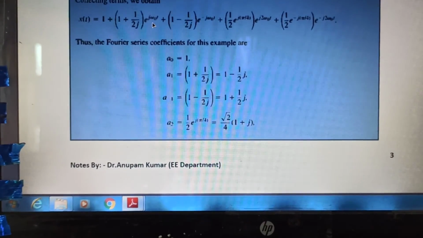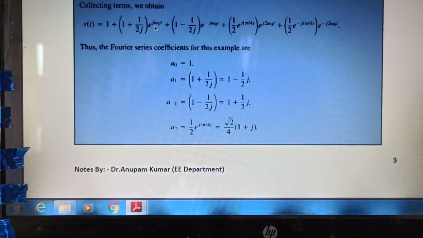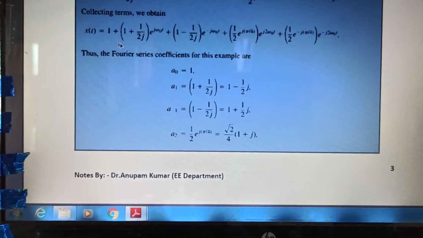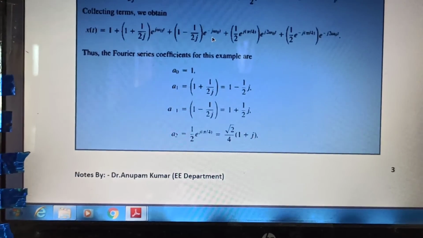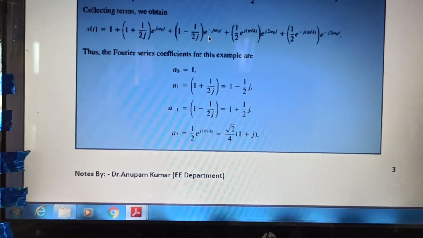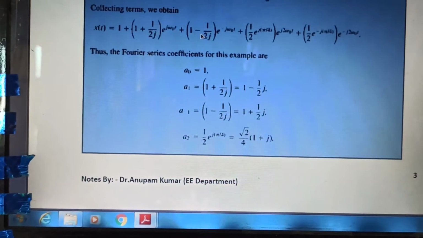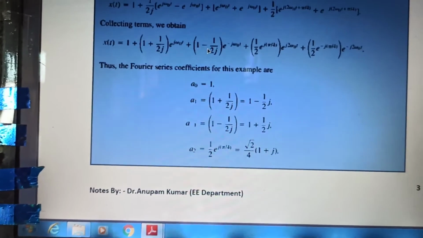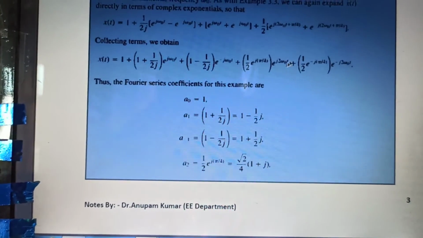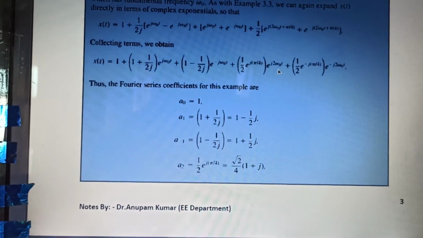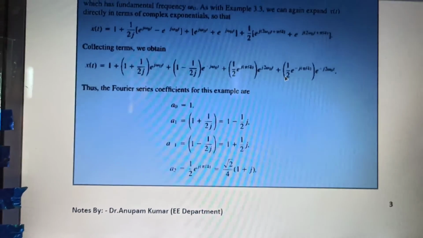So the coefficient of e to the power j omega naught t is 1 plus 1 by 2j. Yes, this corresponds to k equals 1. A naught is 1 here. In this part, the coefficient is minus 1, so a of minus 1 is 1 minus 1 by 2j. Again e to the power j2 omega naught t, half. This is the coefficient, and this is k equals 2. Similarly, this is the coefficient.